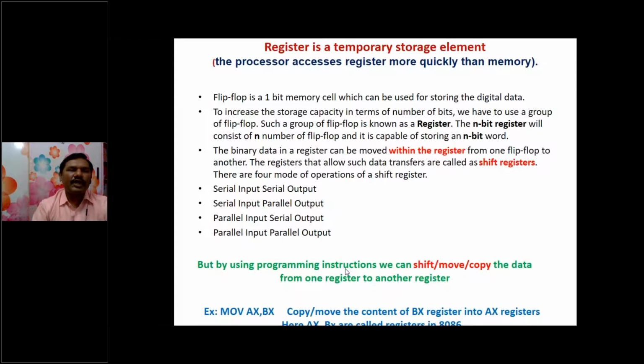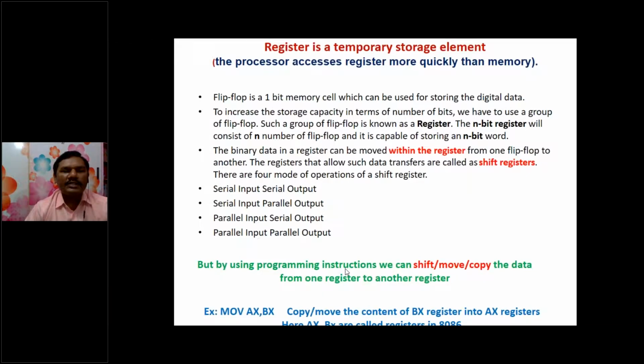As we have seen in the animation video, a register is a temporary storage element. Registers are very important here because the processor accesses data through the registers more quickly than memory. So the speed of accessing data from registers is higher. Compared to registers, memories are very small and slow.